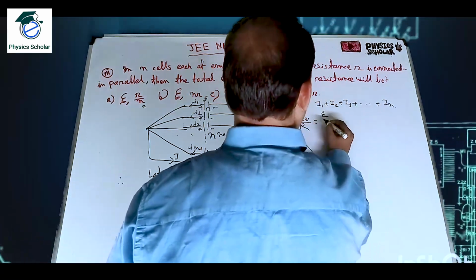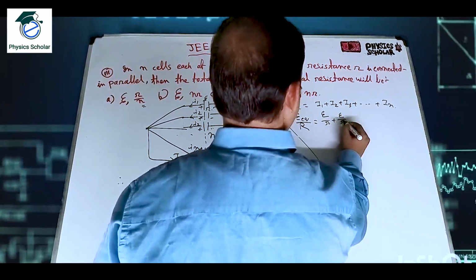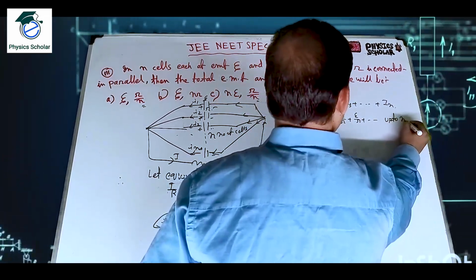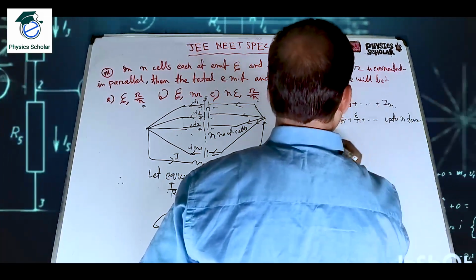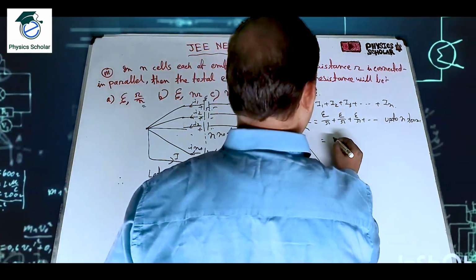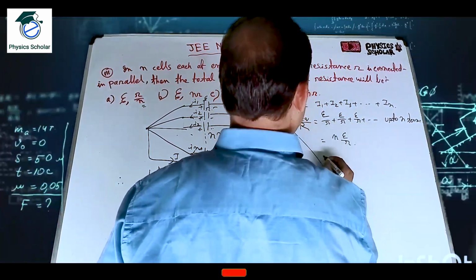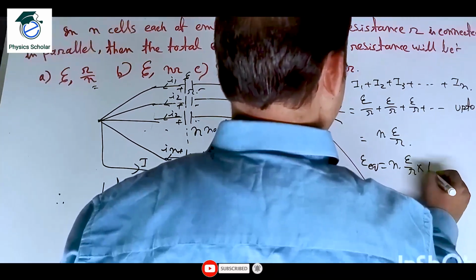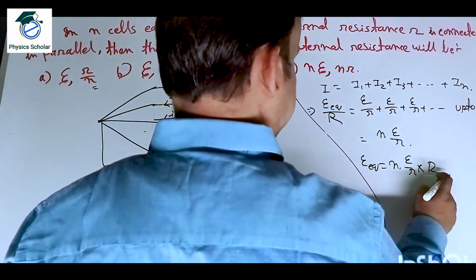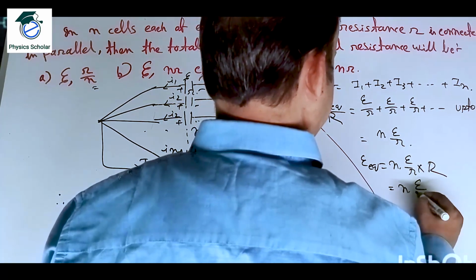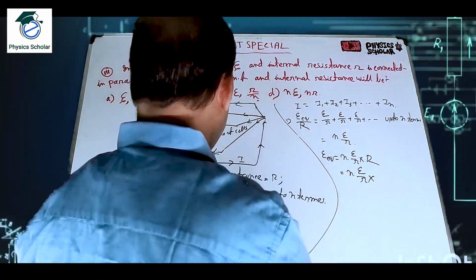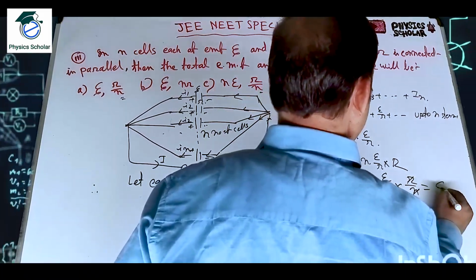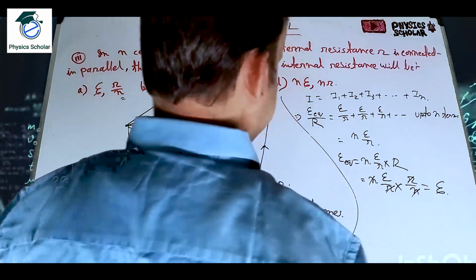Then it will be eta by small r plus eta by small r plus eta by small r, up to n terms. So that means n into eta by small r. Now eta equivalent is equal to n into eta by small r into capital R. So n into eta by small r into the value of capital R, small r by n. Okay, so this will be cancelled. So it will be eta. That means what?